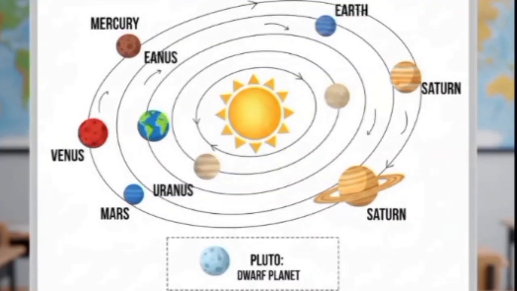To clear up the answer to this question, first we will discuss the solar system. Here you can see that the Sun is present in the center and all the planets are orbiting the Sun in a fixed path. Planets never lose or leave their path. They always follow this orbit and all planets are round in shape, and no other object comes in the path of the orbit of a planet.